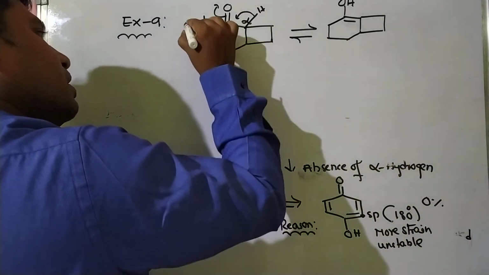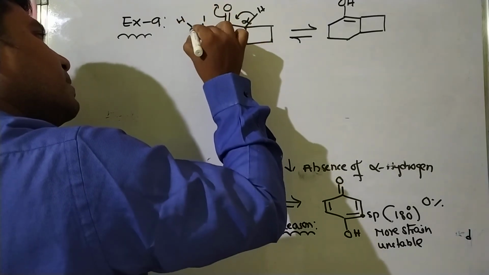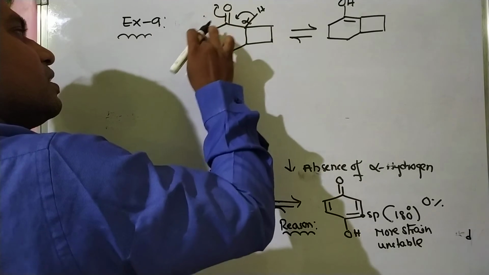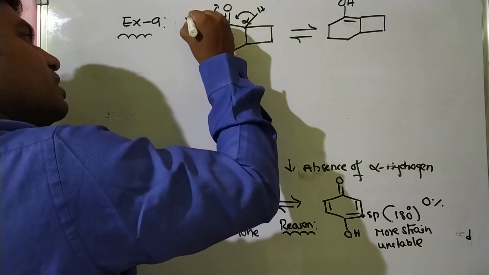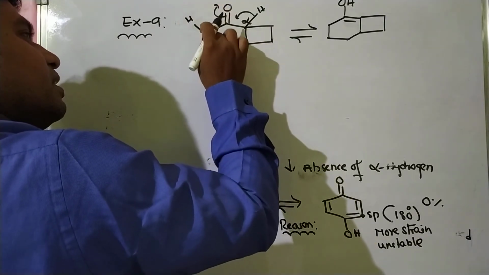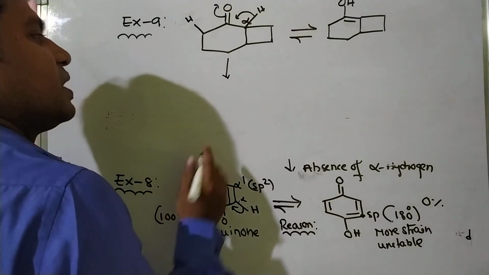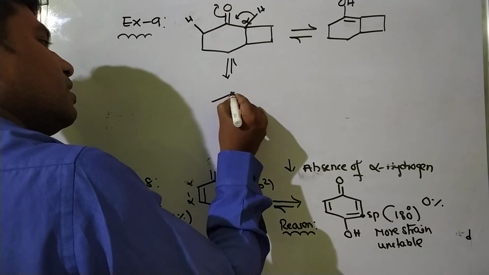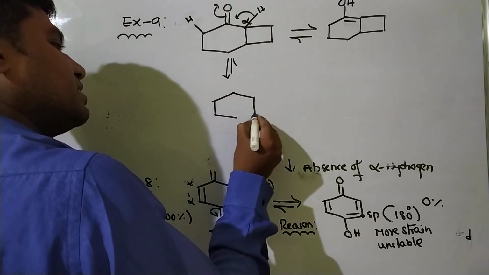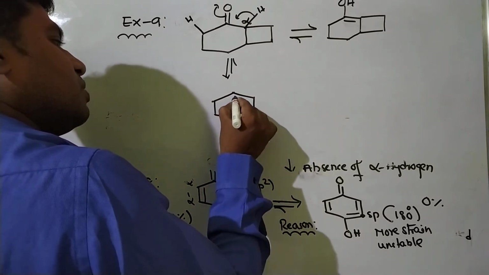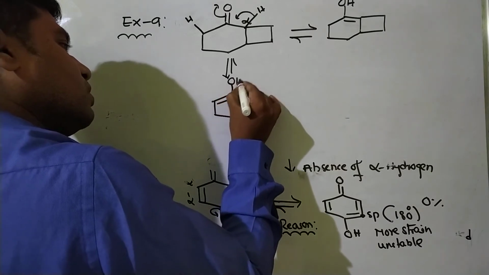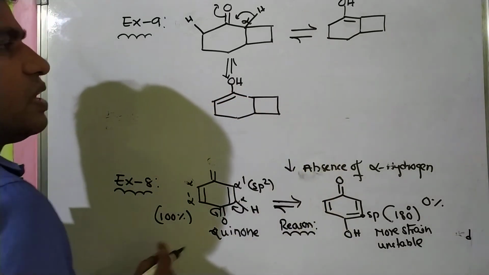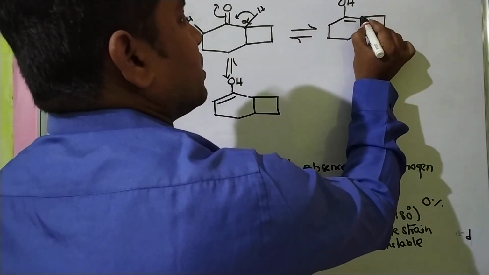Suppose this hydrogen atom participates, here a double bond is formed. Understanding? If this hydrogen participates in this tautomerism, now the result is a double bond here, and this is the product. Now come to this molecule.